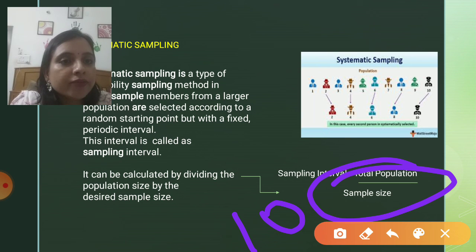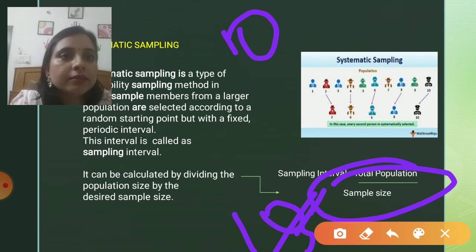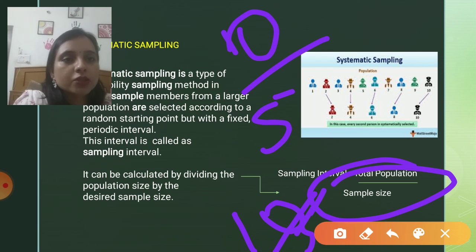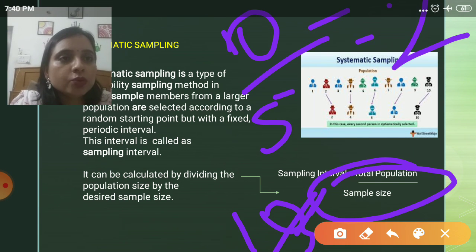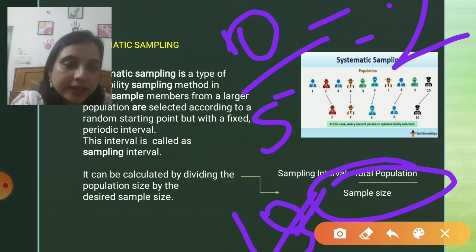So if I am the analyst and I want my sample size to be 5, I will just divide 10 by 5. In this way I get a sampling interval of 2. Then I will choose every second person from my list: second, then fourth, then sixth, then 8 and then 10. In this way I am choosing a sample.